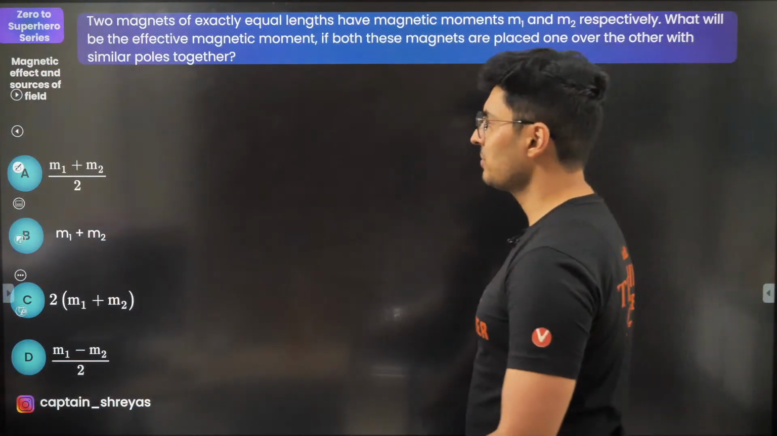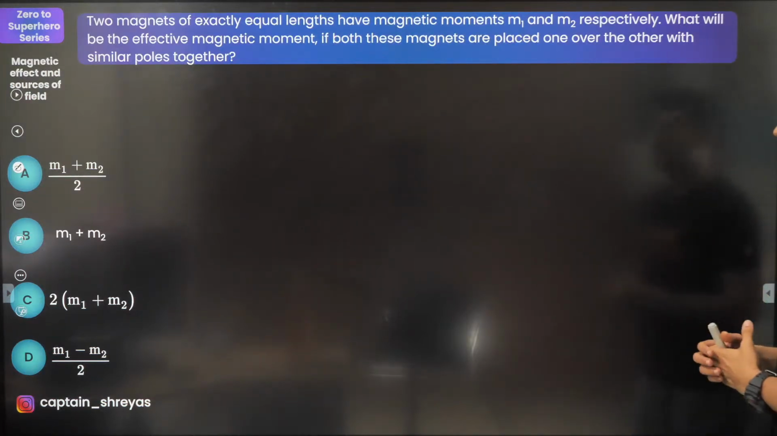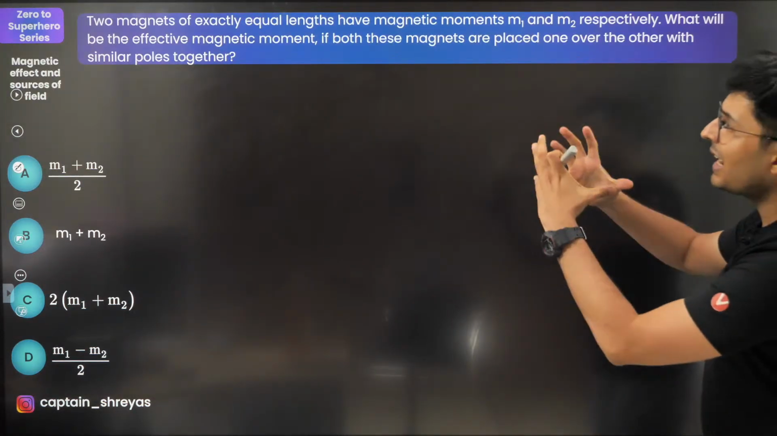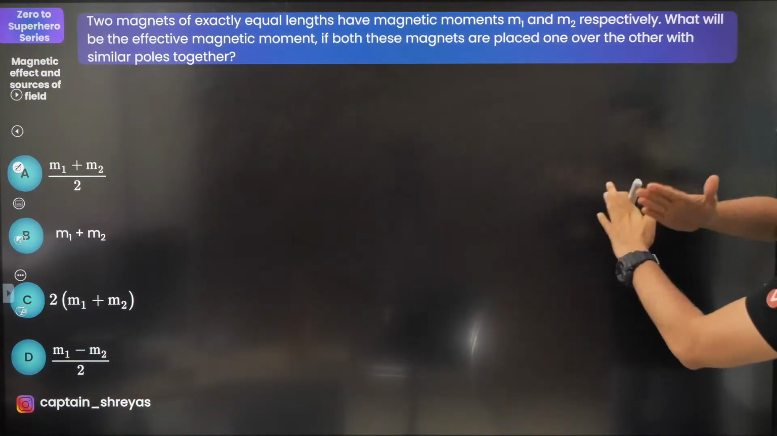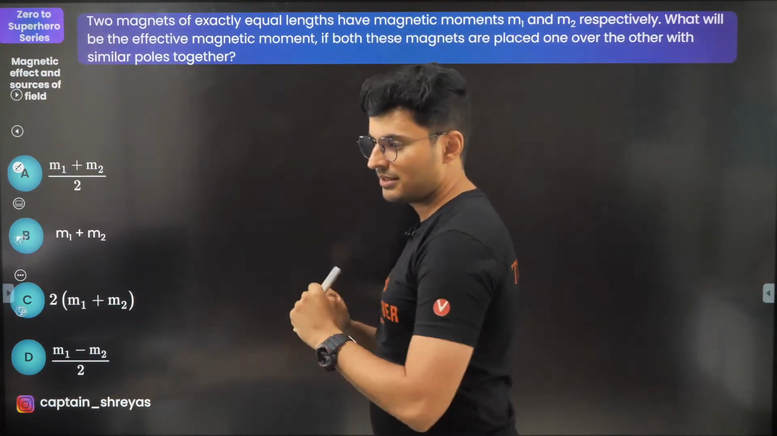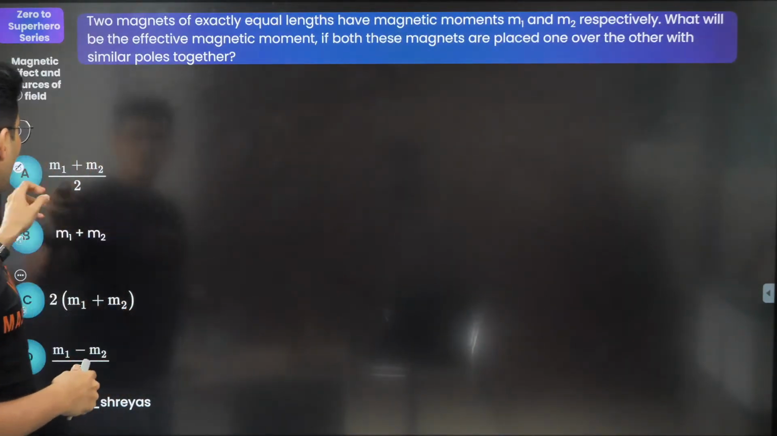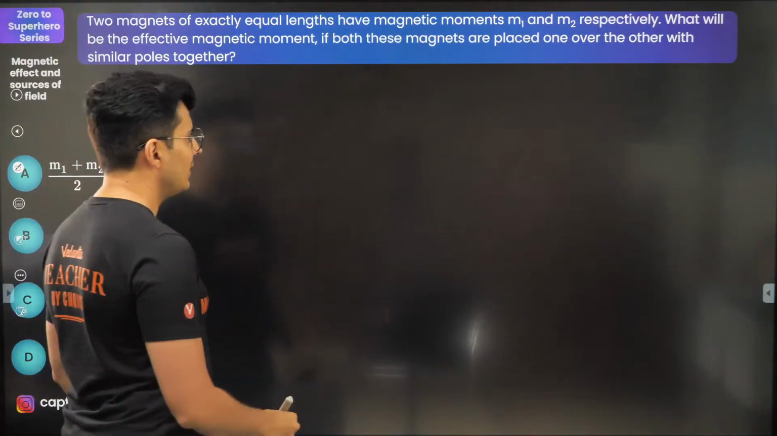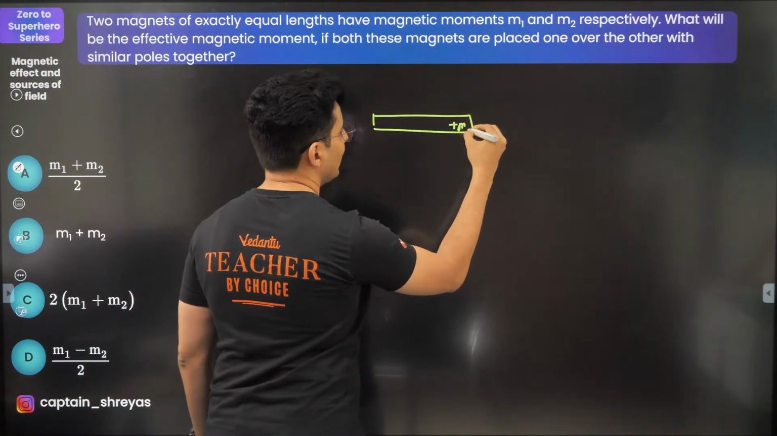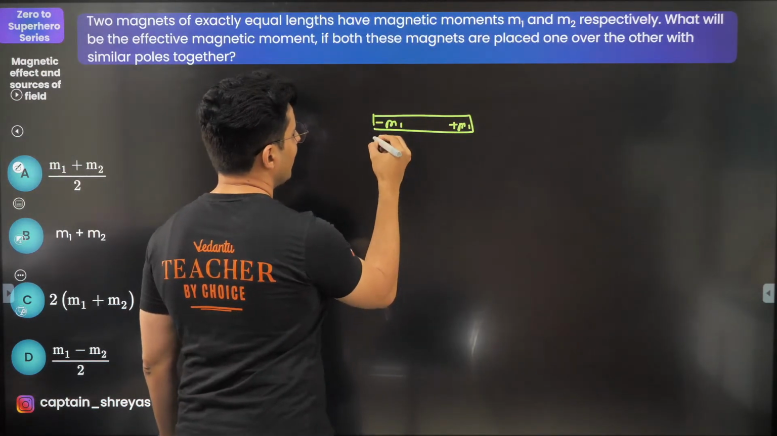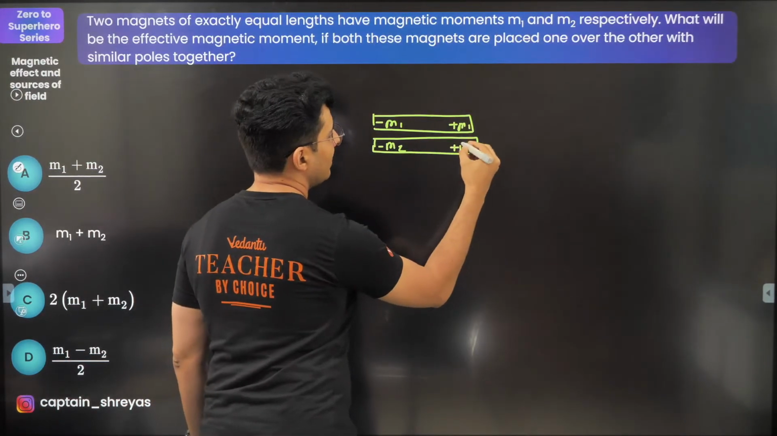Moving on to the next question. Two magnets of exactly equal lengths have magnetic moments M1 and M2. What will be the effective magnetic moment if both these magnets are placed one over the other with similar poles? Similar poles. Hello, Hema Kumari. Let's try to do this. It's very easy. Similar poles. This is plus M1, this is minus M1. And another magnet over here, minus M2, plus M2.